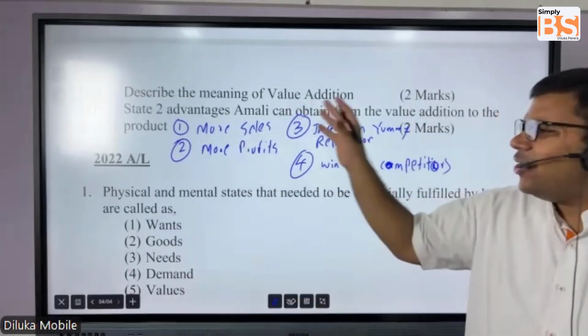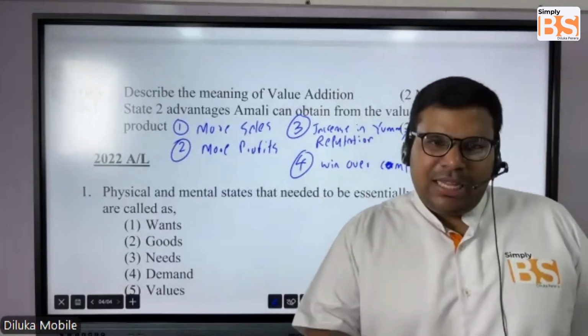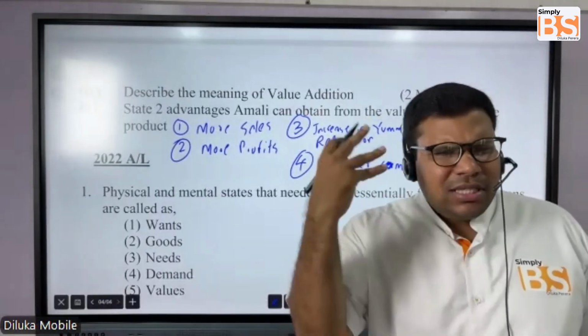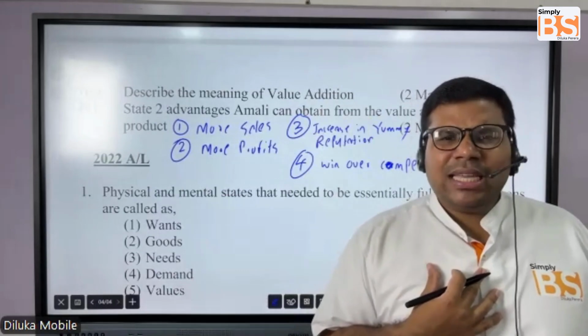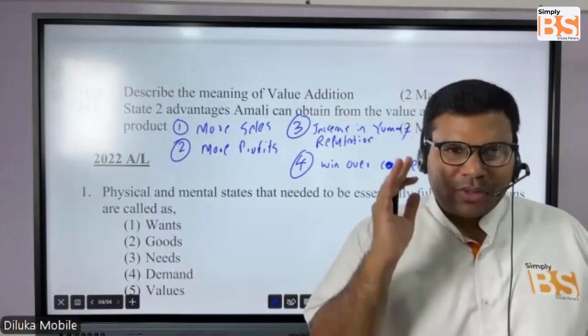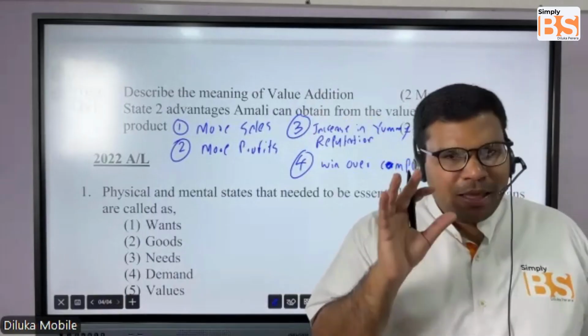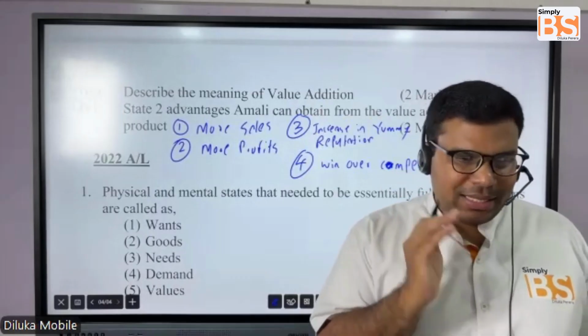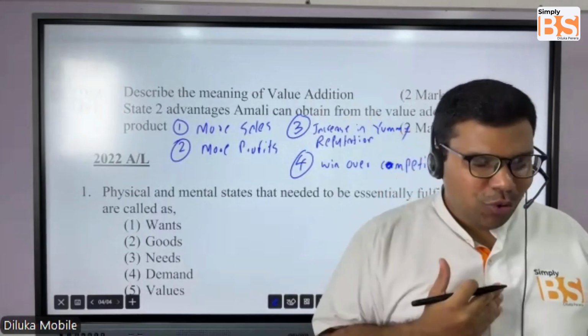You can write any of these answers, students. I was just thinking practically. If you think practically, you will be able to get good, quick answers. In business studies, you have to think practically.